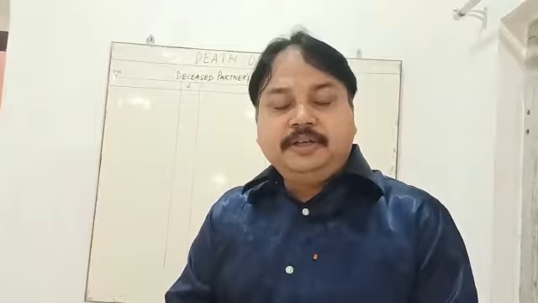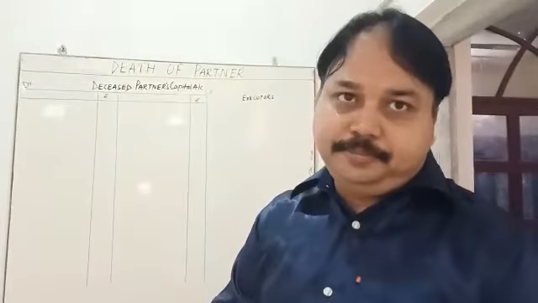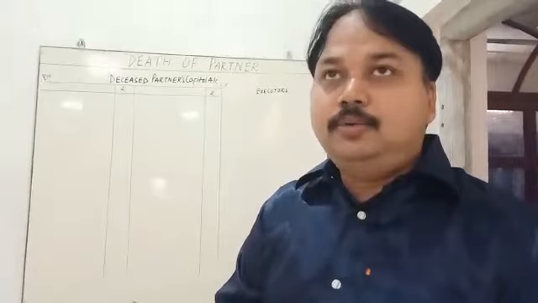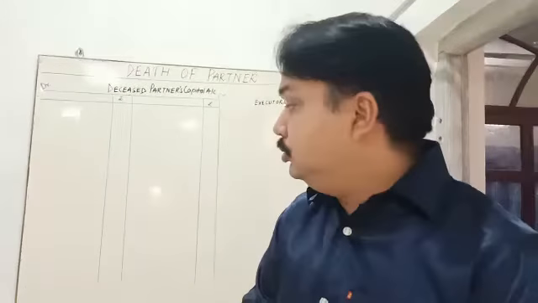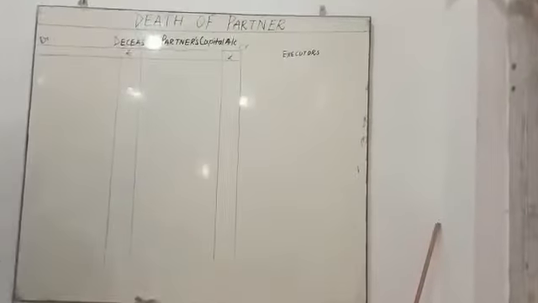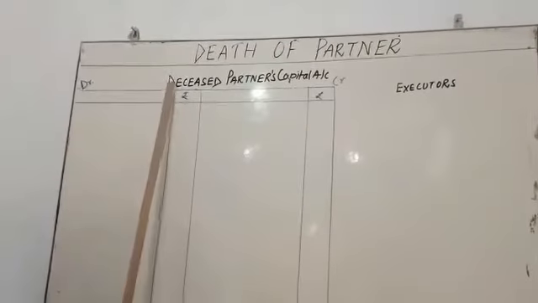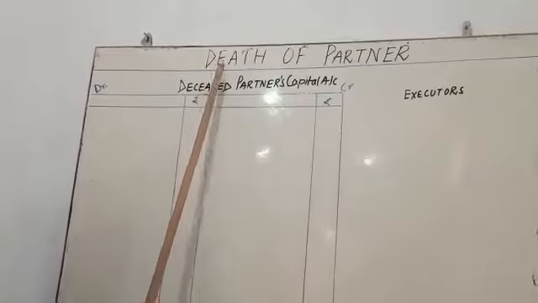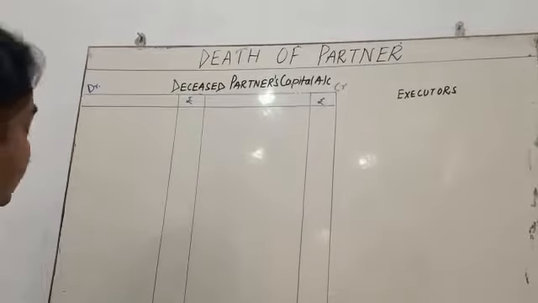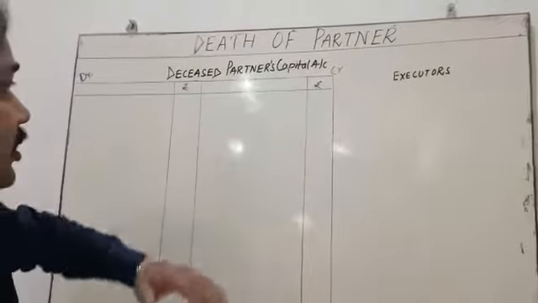So we are going to study what are the adjustment and accounting treatment at the time of death of the partner. First of all, you already know that any person can die at any time. So we need to calculate the payment made through the deceased partner's capital account. So what is the deceased partner's capital account? Here deceased means, my dear student, dead partner. D for deceased, okay, D for death partner. You can also write the name of the dead partner. Suppose X dies, you can write X partner's capital account, okay.